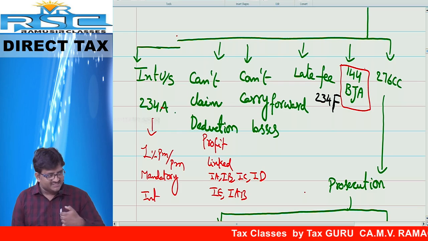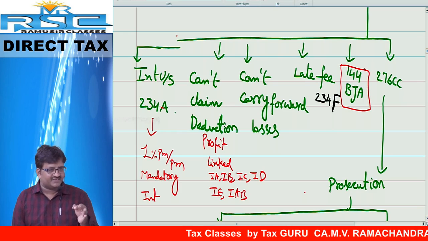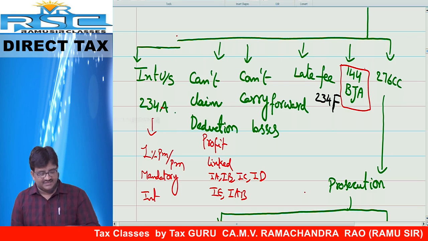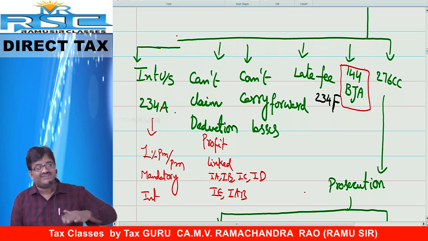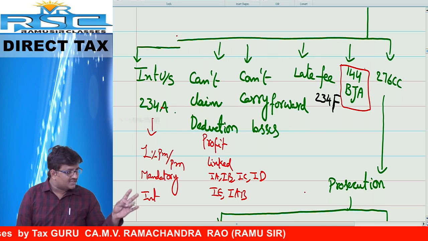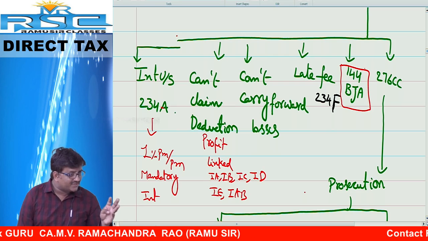Whatever I feel is best, whatever I feel is fit for the transaction, that amount of tax I will assess. This is called Section 144 best judgment assessment. Come again, best judgment assessment.